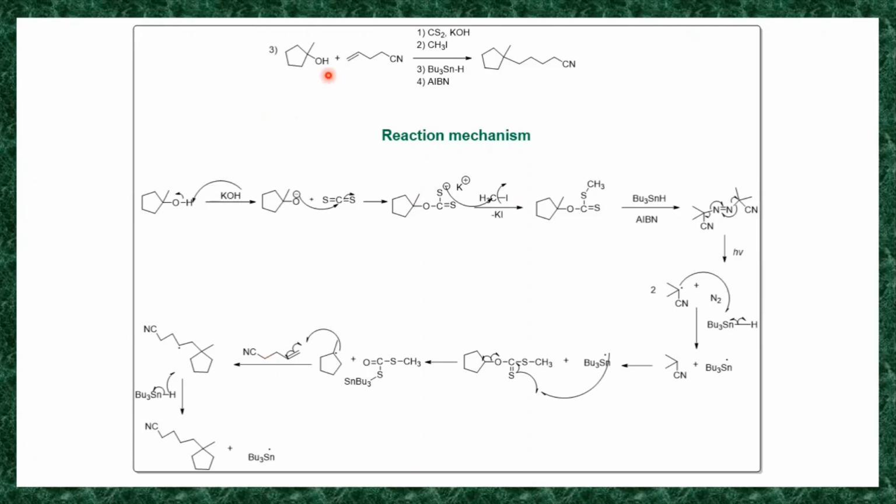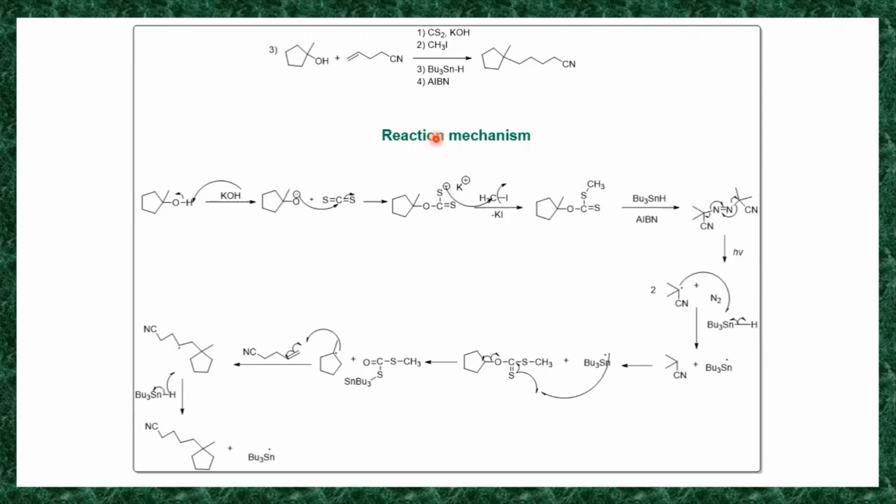So this is the methyl cyclopentyl alcohol. It reacts with this compound having a nitrile and a carbon-carbon double bond functional group, in the presence of these reagents: carbon disulfide, potassium hydroxide, methyl iodide, and tributyltin hydride and AIBN. You will get this compound.